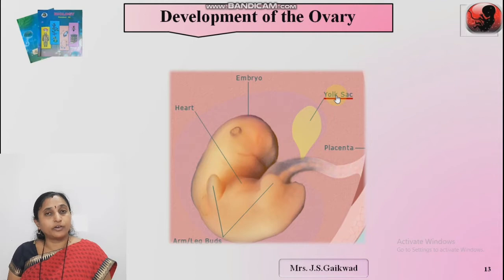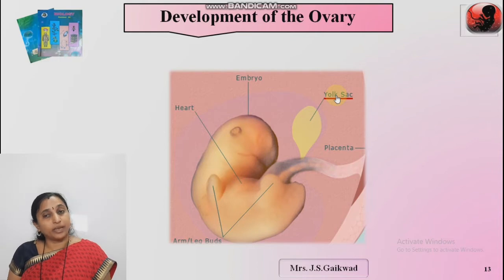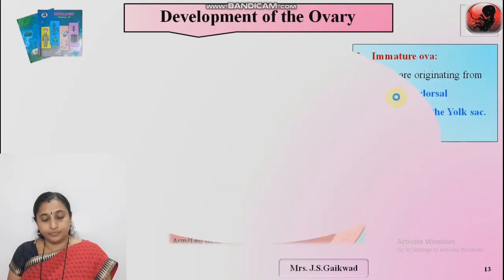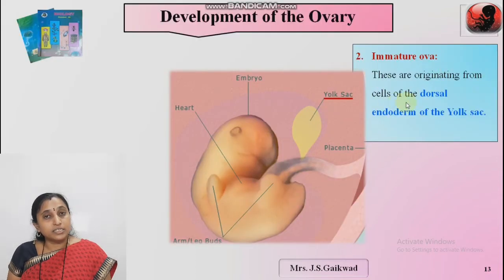endoderm layer. What is endoderm? We already studied in 11th standard. In animal classification, there are 3 germinal layers. Okay, triploblastic animals have 3 germinal layers: outer ectoderm, middle mesoderm, and inner endoderm. Yolk sac is surrounded by endoderm cells. Immature ova originate from the dorsal endoderm cells of the yolk sac.